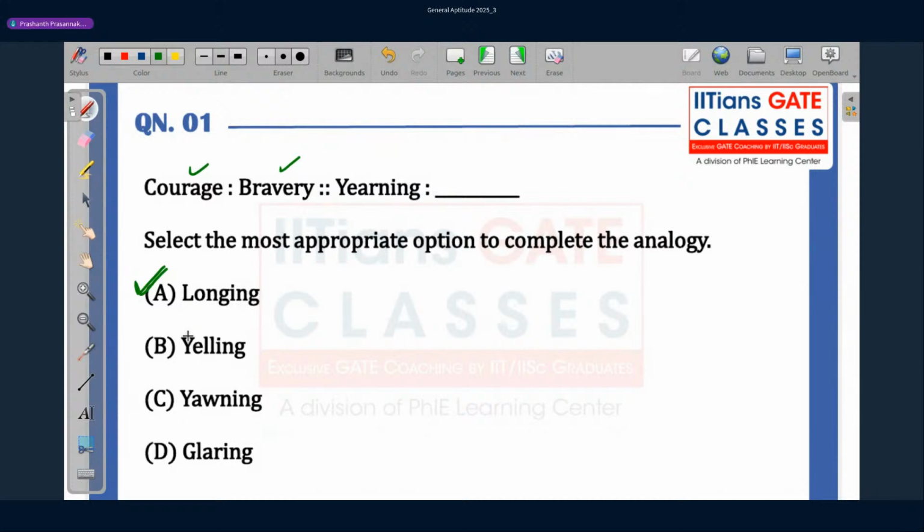This has to do with the meaning. Yelling, yawning, and glaring have nothing to do with the word yearning. Moving ahead.